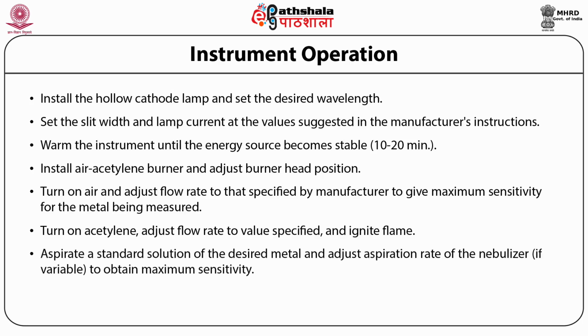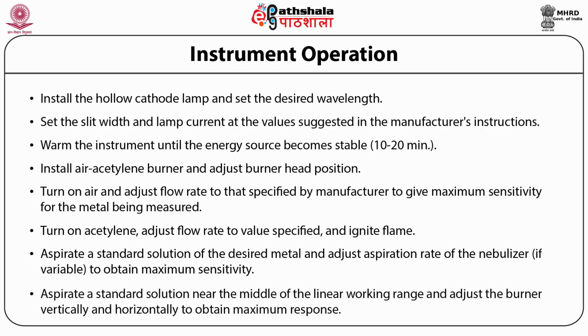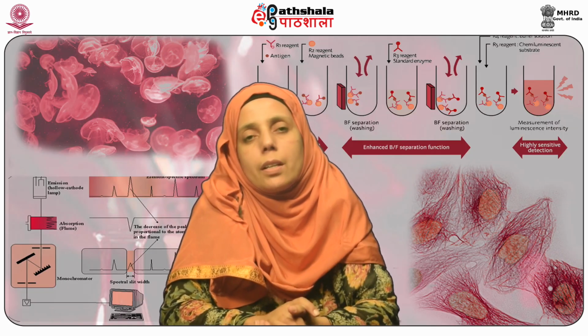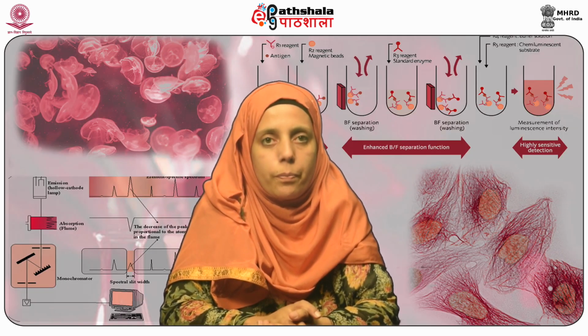The aspiration rate of the standard solution of the metal is adjusted by the nebulizer to obtain maximum sensitivity. Aspirate standard solution near the middle of the linear working range and adjust the burner vertically and horizontally to obtain maximum response. The instrument is now ready for operation.